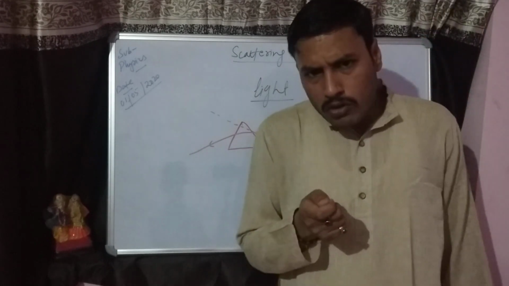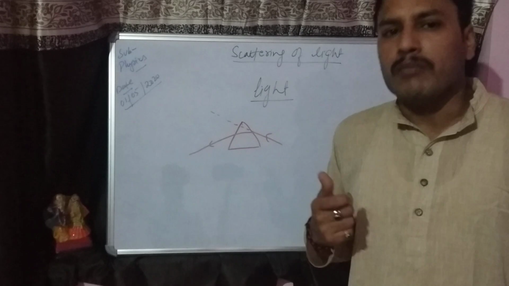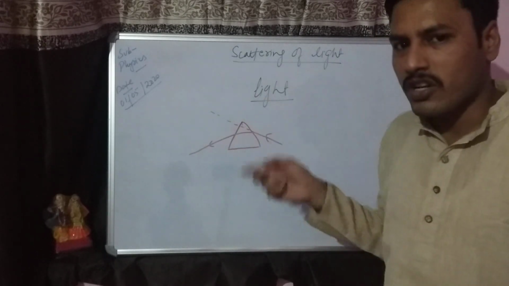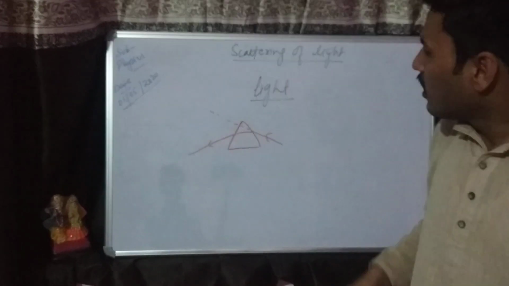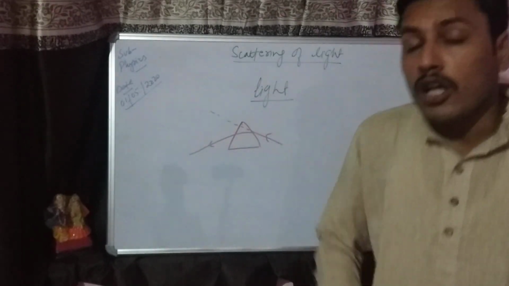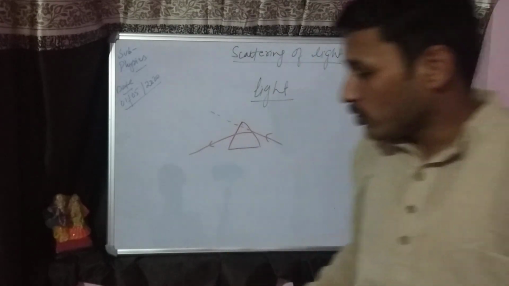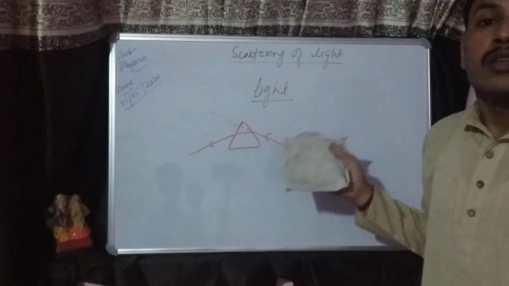By magic, or is there any physics related to it? I am just going to clarify. There is physics related to it. You can see the path, and that path is visible just due to the scattering of light. I am just going to discuss the scattering.